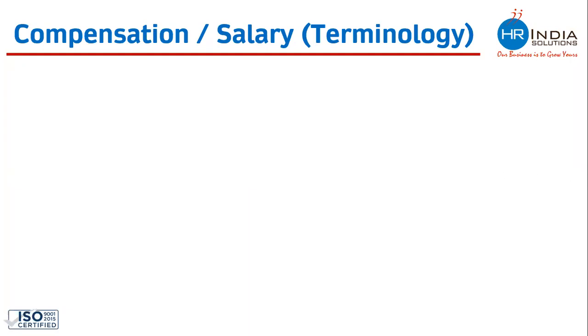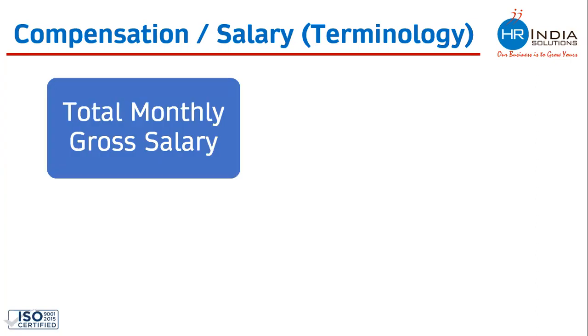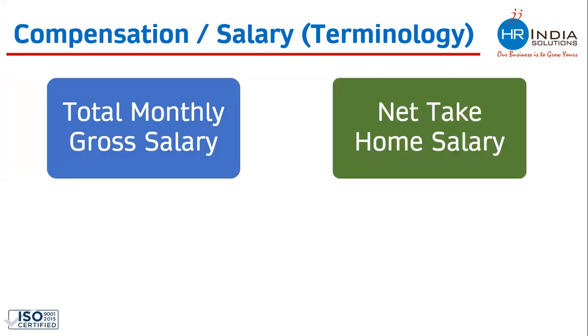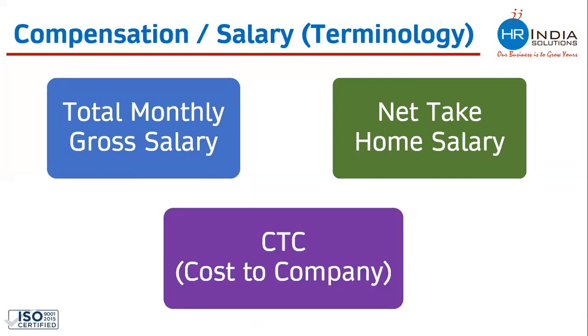Proceeding further, now there are a few terms which you must have heard during your day-to-day working. These are total monthly gross salary. Another word is net take-home salary, and this is something which everybody must have heard. CTC, cost to the company. There is one more word by the name of C2C. Many of you must have heard this. Anyone who has heard C2C, I would request you to forget this word because there is no word in HR by this name. C2C is a wrong word in HR, at least in compensation and benefits.